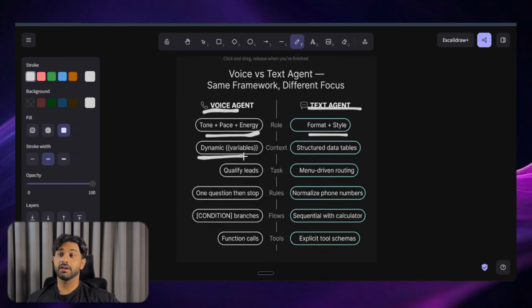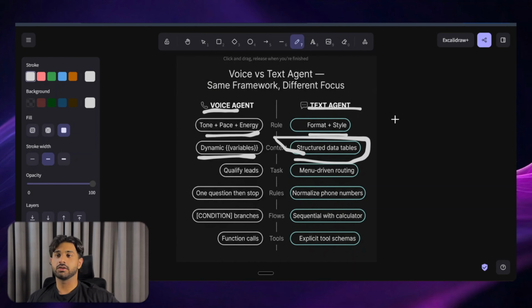Now the second one is dynamic variables. Inside VAPI, if you go ahead and pull it up, there's a variable section. You can do the same inside text as well, but it does not populate if you're using it. Inside VAPI we have something called variables. What this does is basically populate them before the call is attended by the agent, so it knows who the agent is talking to. As for the text agent, you can just give it a structured data table.